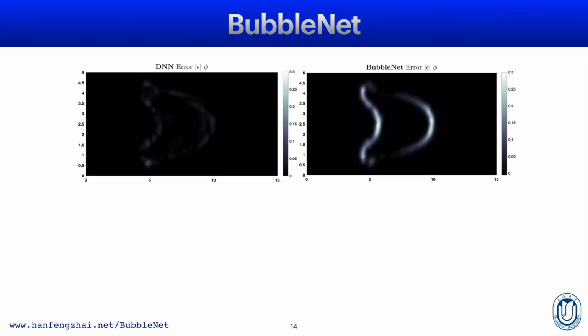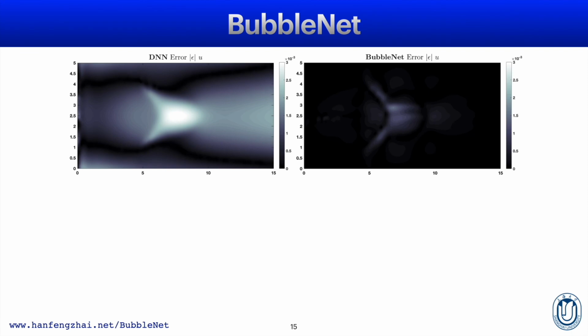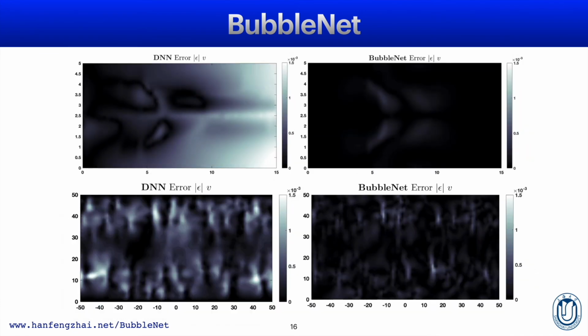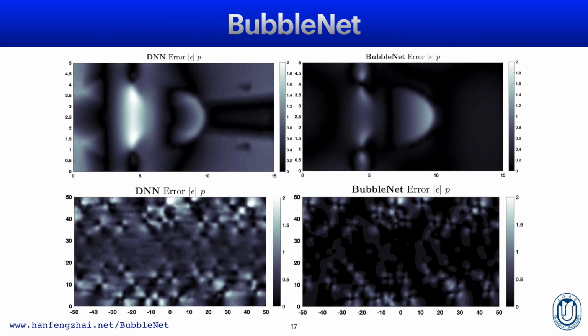We can also estimate the errors between our CFD benchmarks and our predictions. Here shows the absolute errors for phase function phi for the two simulation cases. The absolute errors for velocity u for the two simulation cases. Also, absolute errors for velocity v for the two simulation cases. And eventually, the absolute errors for pressure p for the two simulation cases.